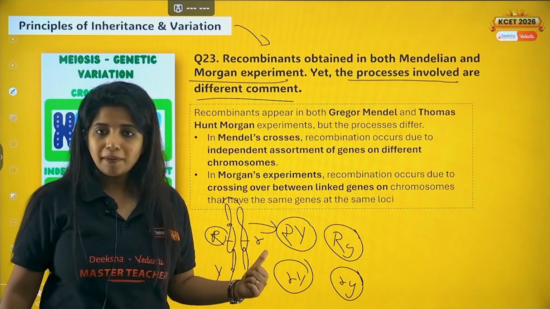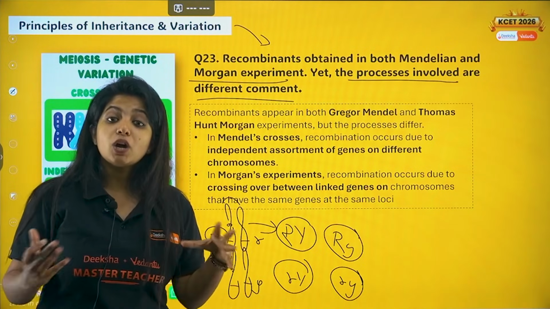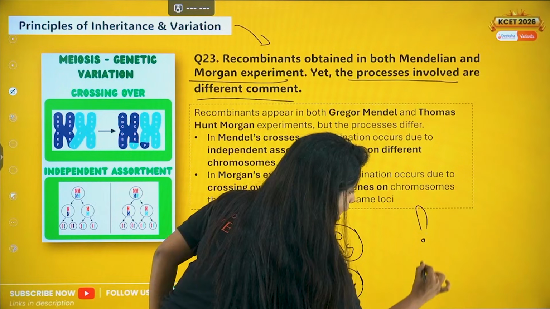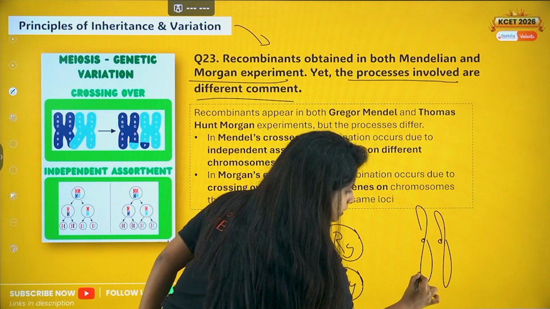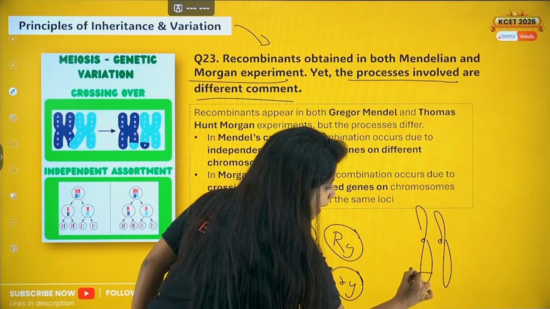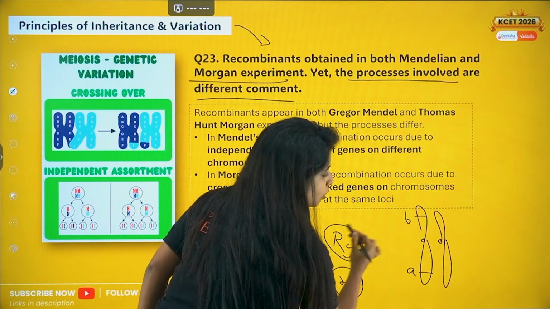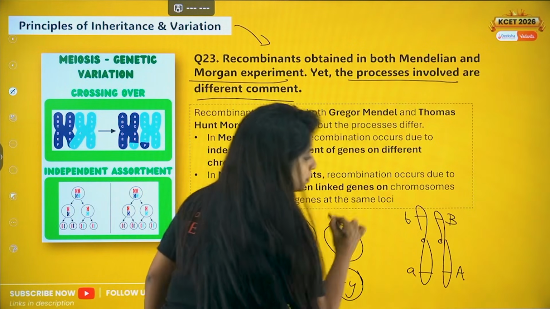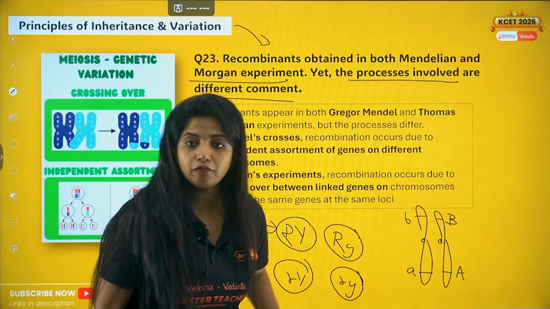Now if you talk about Morgan's experiment, my dear children, he got recombinants. Why? I'll tell you. Suppose you have genes. This is having small a and over here you had small b, over here you had capital A and here you had capital B, right? These genes which you see are far away from each other.